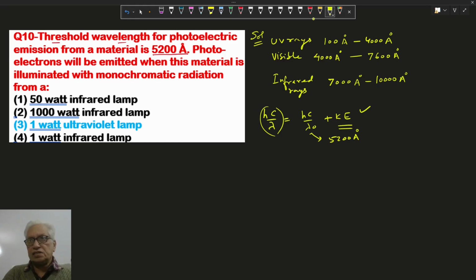If the energy is less than the work function, no electron is emitted. It means lambda should be less than this value, so ultraviolet rays are needed to emit the electron from the metal surface. So option 3 is correct.